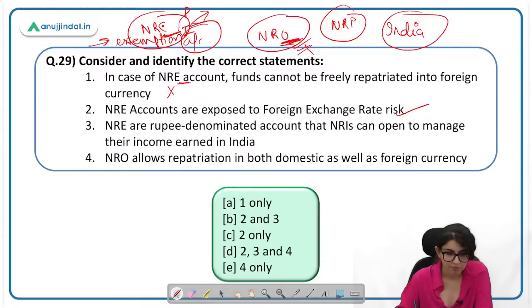NRE accounts are exposed to foreign exchange risk. This is correct. NRE are rupee denominated accounts that NRIs can open to manage their income earned in India. So this is NRO account and not NRE account. Therefore, the statement is also incorrect. And you have to identify the correct statement here. So rupee denominated accounts that NRIs can open to manage their income earned in India, their income earned outside. NRO allows repatriation in both domestic as well as foreign currency. This statement is incorrect. Okay, you have to find out the correct statement. Second statement is correct here.